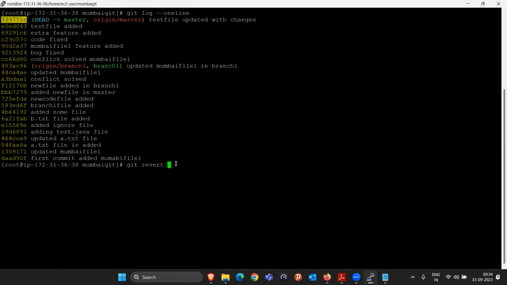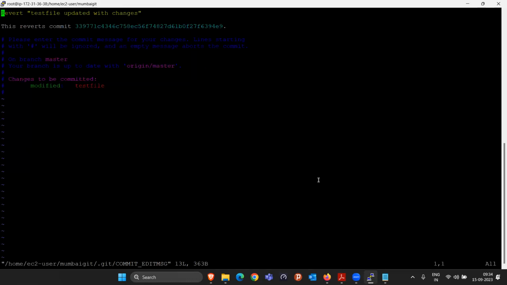I'm just copying this and I will paste this. Whatever commit ID you did wrong, right? Just paste it. Git, can you revert the change? Press enter. Now it is saying you are going to revert this file. Do you want to add some extra message or something? So inside this message, I'm just adding, please ignore last commit. Something like this, I'm just giving the message. Okay. And I am simply saving this file.